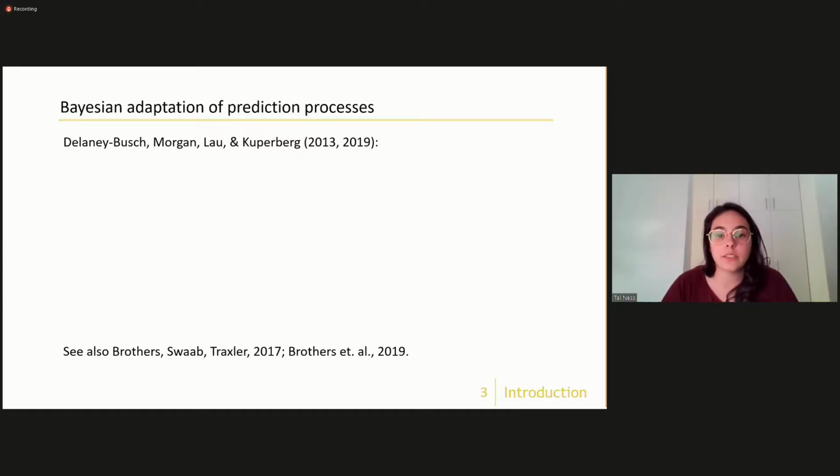Additionally, previous studies also looked at adaptation of prediction in sentence processing, which means how comprehenders can change their prediction strategies from one situation to another. Most relevantly, Delaney-Busch and colleagues have shown that this adaptation can be formalized using a Bayesian adaptation model.